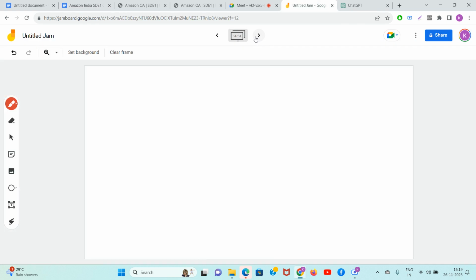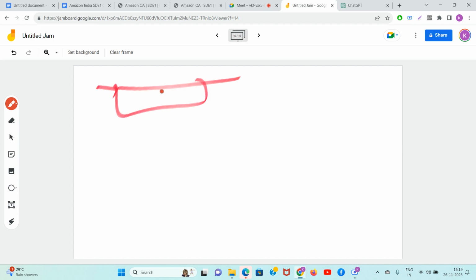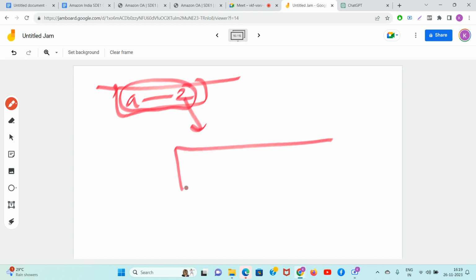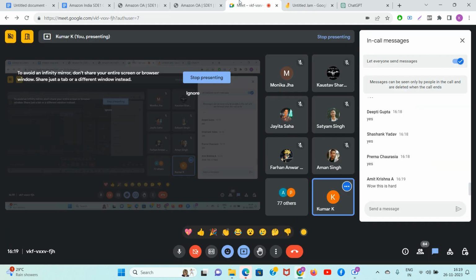Guys, use your brain and tell me, in this world, you are given a string, and in this string there are only lowercase letters from A to Z. You have to select one largest valid substring. Guys, can you tell me what are the possibilities of the first character? What can be the first character? A to Z.